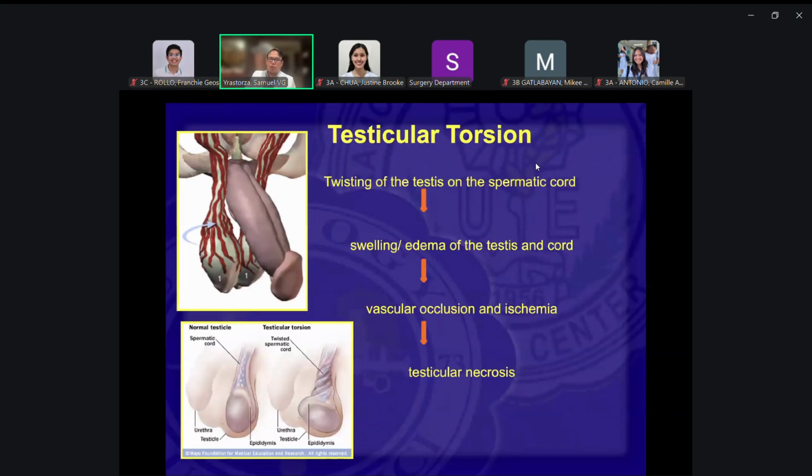Next would be torsion, and this is usually among pediatric patients, but it can also occur in adult patients. So in this case, the testis has twisted along its axis. So this is usually common when the testis is mobile. Now, when you have a hernia or a very mobile testis, testicular hypermobility, then this might happen.